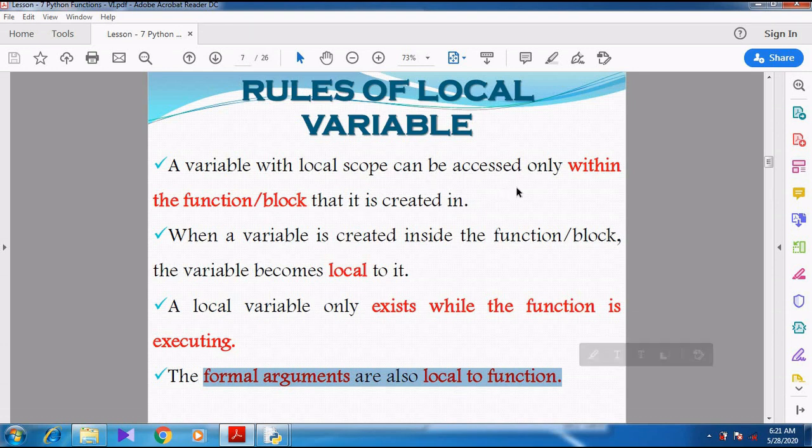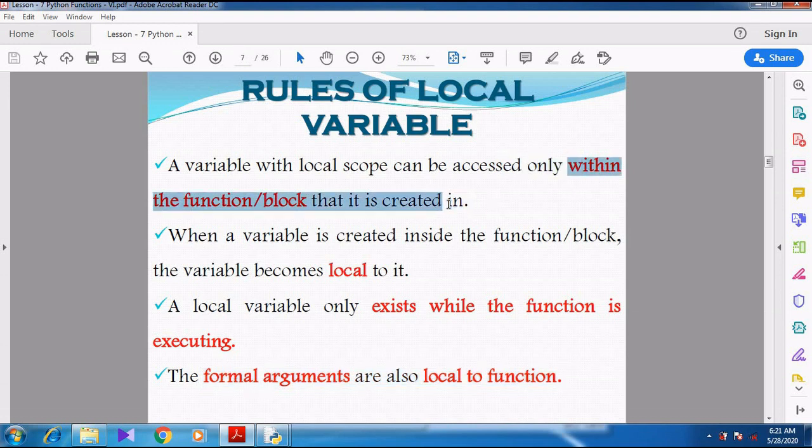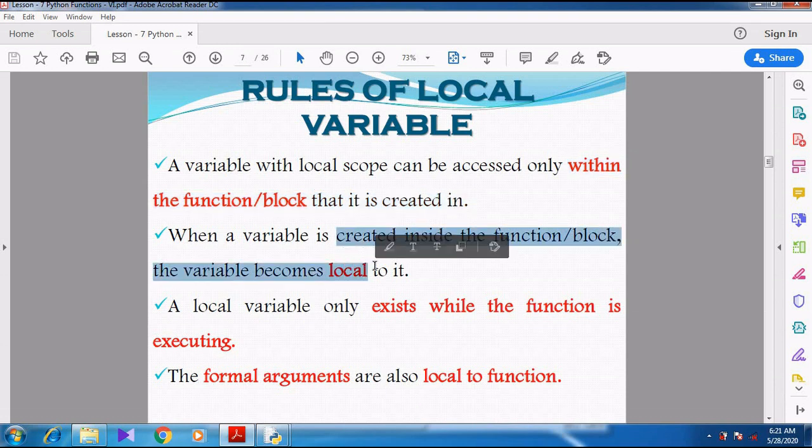I think you might have understood the rules. So a local variable is accessed only within the function or block where we have created it. It is not accessible outside. Then whenever we create a variable inside the function or block, it becomes local. Local means it is accessed only inside, not outside. It is not global, right? It is not accessible throughout the program.